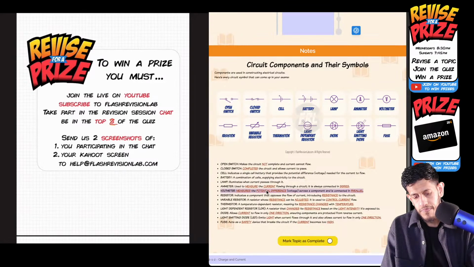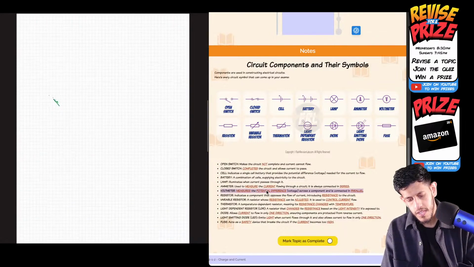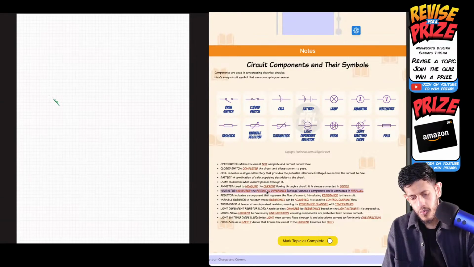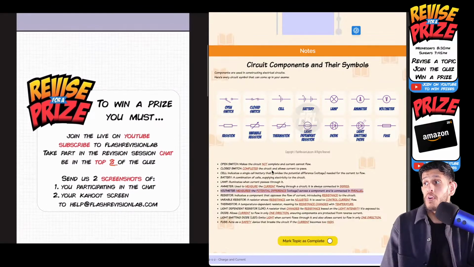Okay. So what about the, oh, there we go. Now my screen is working. So I can save this for a bit. I jinxed it now. Not working. Okay, I'll come back to that. So that is all the circuit symbols.